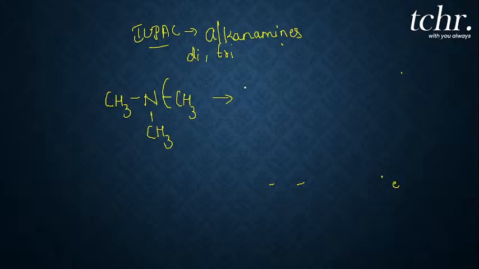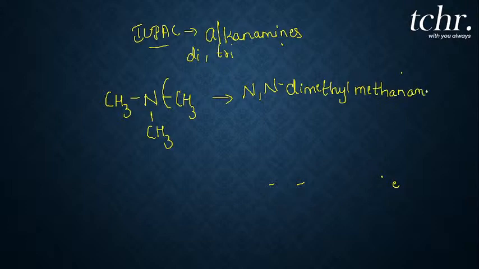So here I will write the name of the compound as N comma N. How many methyl groups? Two methyl groups. So N comma N dimethyl, the parent chain, methanamine. Is that clear? So this is how you do the IUPAC nomenclature for amines. It is N comma N hyphen dimethyl methanamine. Is it clear, my dear students? So you have to try to solve more and more examples like this.